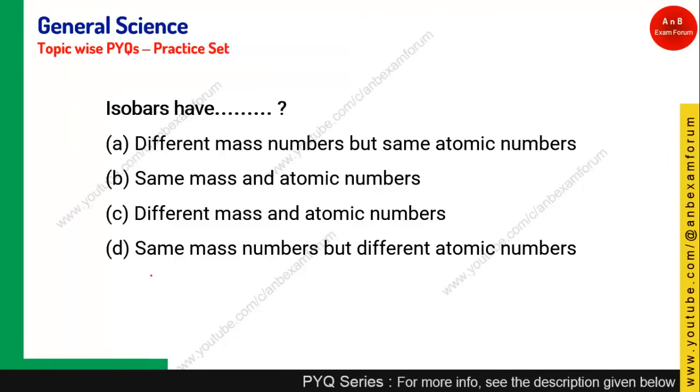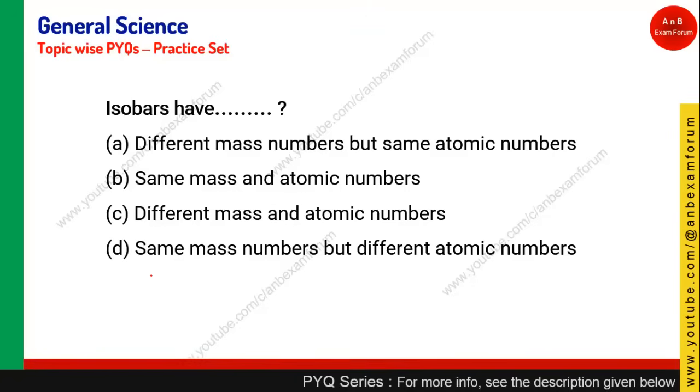Let's see the next question. Isobars have what? Just now we have seen isotopes, and now it is isobars. The word iso, as I told you, means same, and bar means weight, or mass. So if there are two elements which have the same mass number, they are isobars. They have the same mass number but different atomic number. So those who have given option D are good.